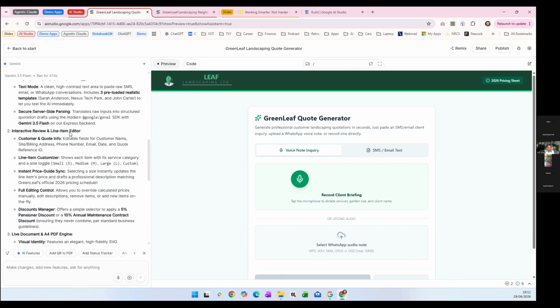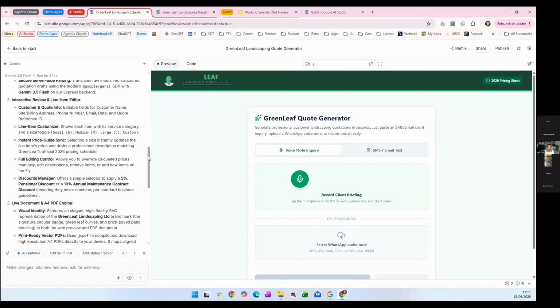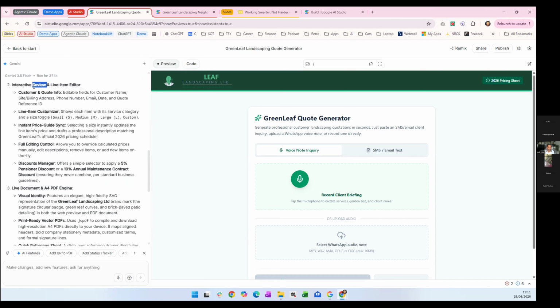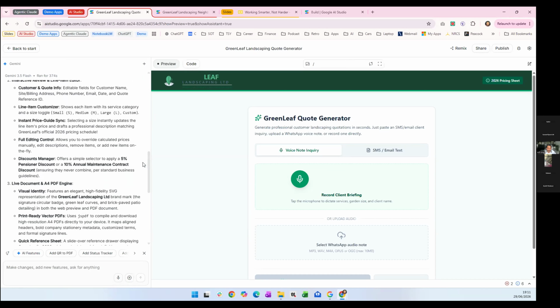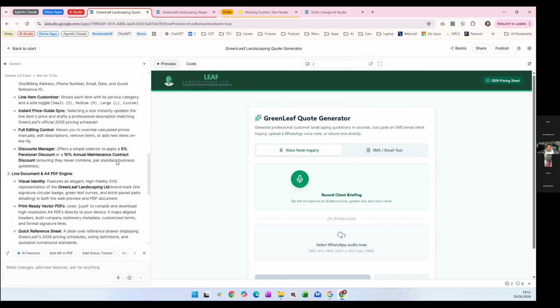What else has it got? It's mentioning which model it's using. It said it's given me an inline editor so I can review the quote and make changes as well. And then further down as well, it's got information around the other things it's applied here as well.